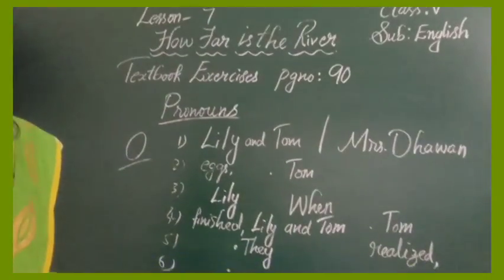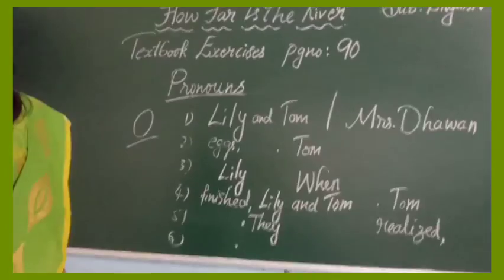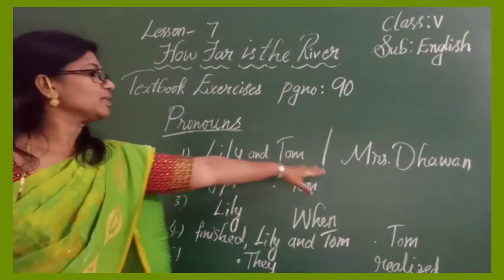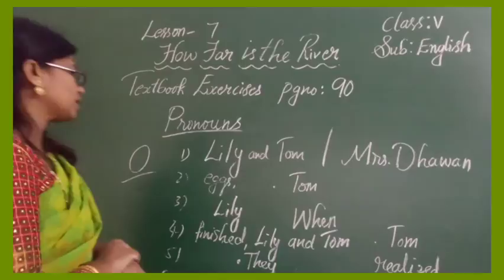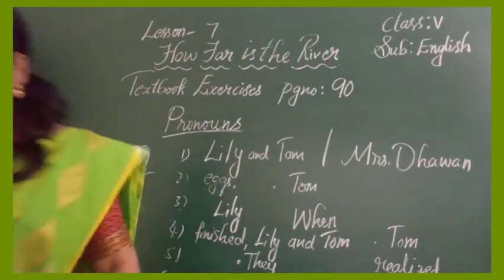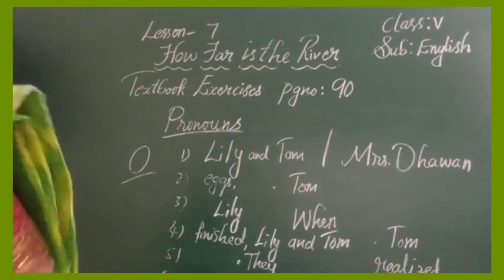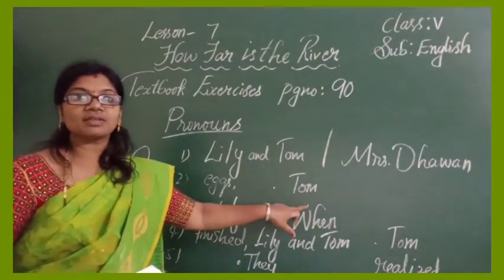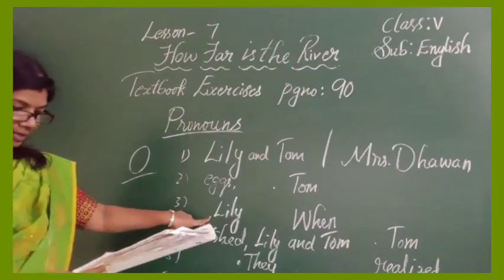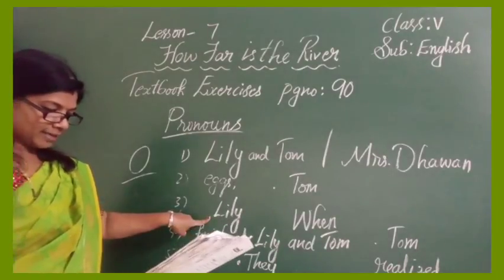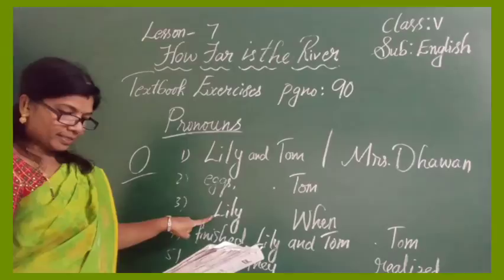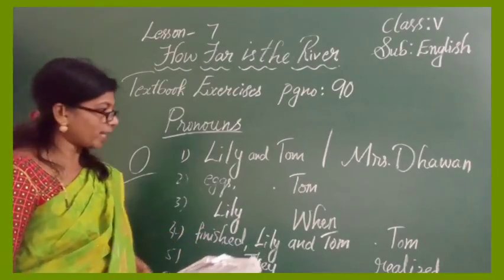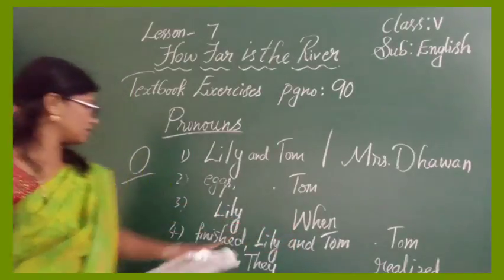Now look at this one, please, all of you. Once again, I repeat the first line. Lily and Tom capital letters, and Mrs. Dhawan should be capital. After eggs, comma, and then in the second line you should put full stop after ingredients and start with capital Tom. Third line, Lily capital letter, and then heated the oven and found the sheets, and when should start with a capital letter.